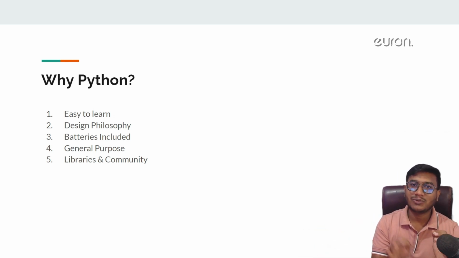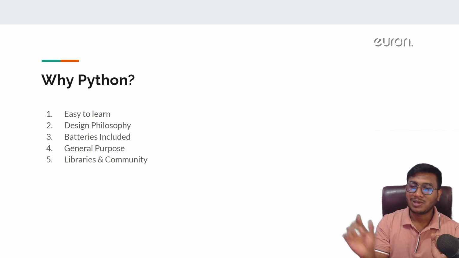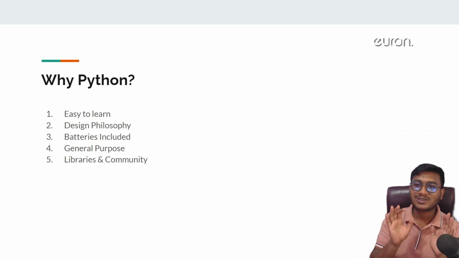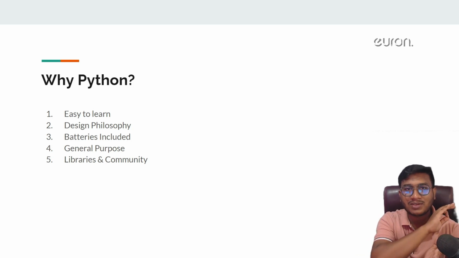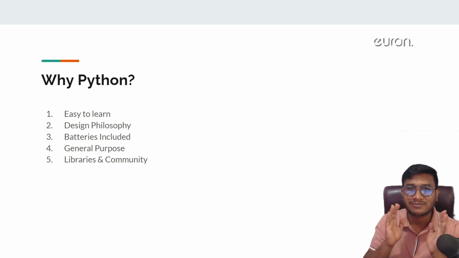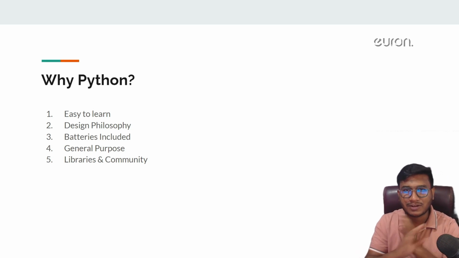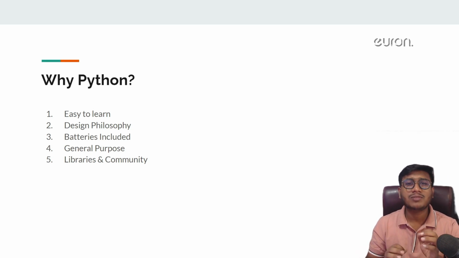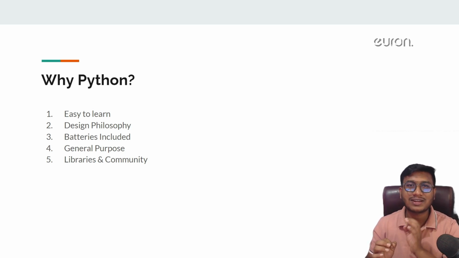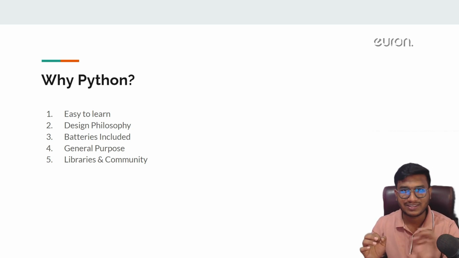But inside Python, we already have one predefined method. Predefined method means predefined function. With the help of that predefined function, you can pass that particular list of numbers, and it will automatically do the reverse operation for you. So this is called batteries included. Likewise, we have so many functions and methods inside Python. This makes your task very easy, and you can write much faster code here. Whenever you are implementing any kind of product or software, your task would be very easy because so many things are already available inside Python. You can use them as they are, without any hesitation.